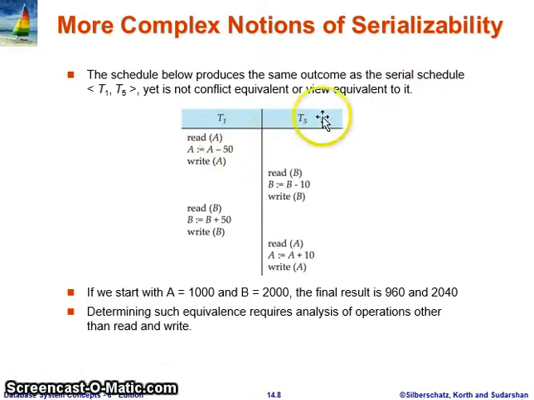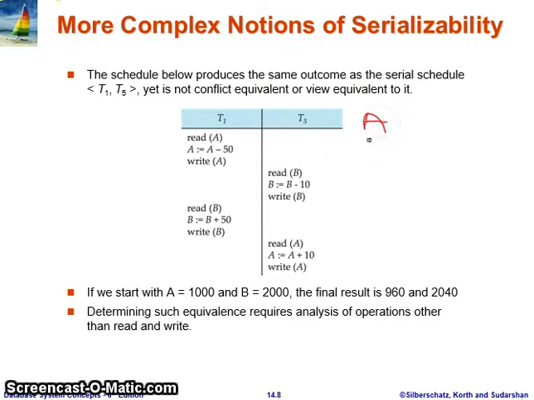The outcome of these two transactions, T1 and T5, is equivalent to the serial schedule T1 followed by T5, but this schedule is not conflict equivalent or view equivalent. We can check the consistency of this schedule.